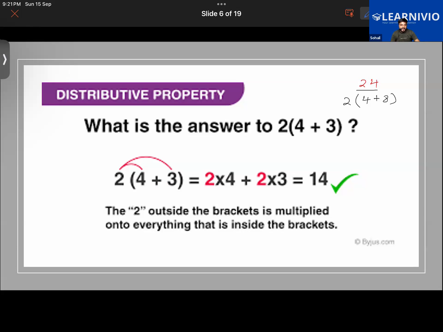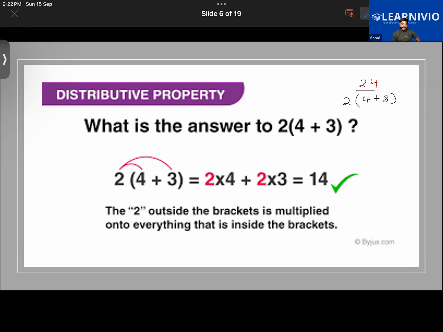So that is the case of the distributive property. Getting it? This is the way we have to use the distributive property. It is a property that is used to multiply a number by the sum of two or more numbers.